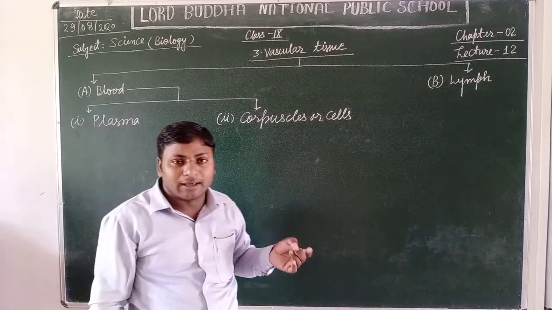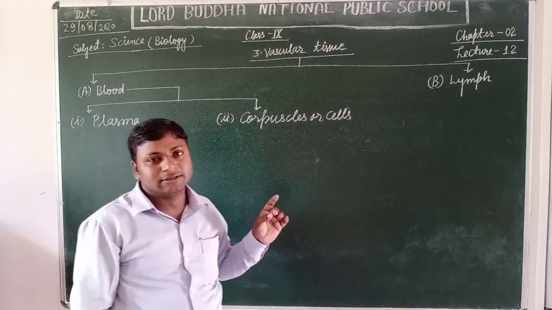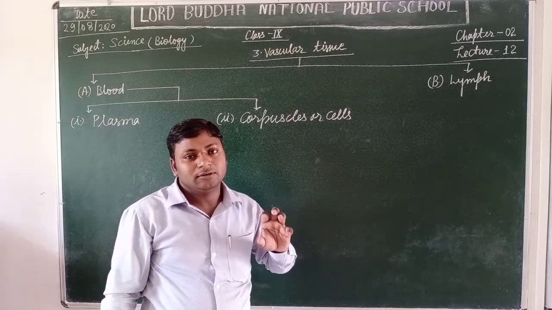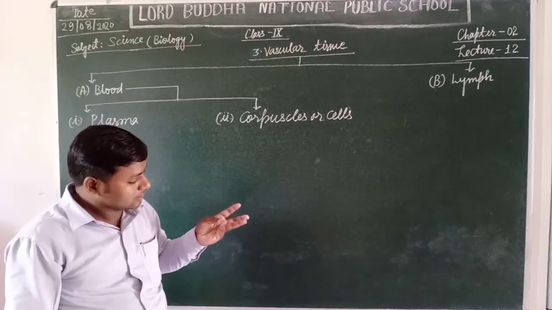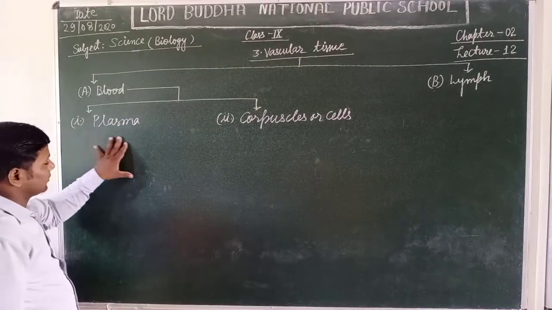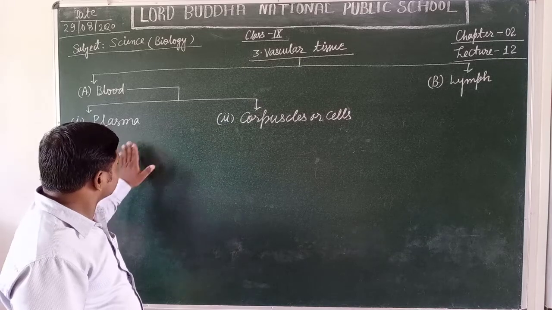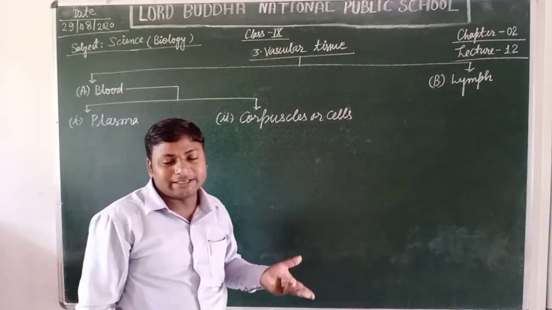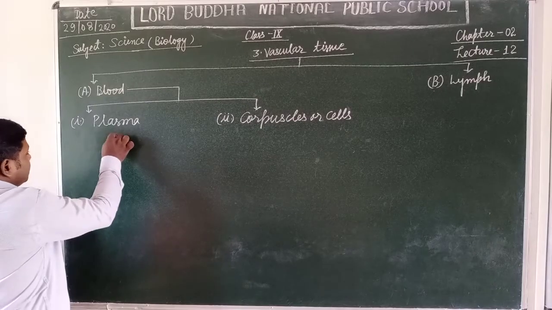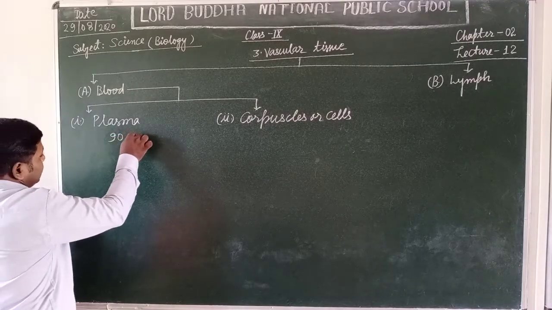It is an alkaline fluid. Yes students, a pH ranging between 7 and 14 is an alkaline substance. That's why the pH of the plasma, 7.3 to 7.4, makes it alkaline in nature.